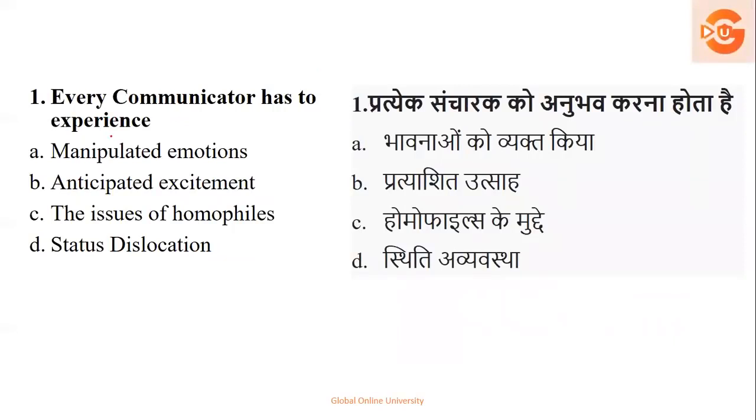Every communicator has to experience manipulated emotions, anticipated excitement, the issue of homophiles, status dislocation. So kindly focus on the question. Here they are asking about the communicator and the experience. So we will go with the usual method of downsizing the options which are not near to the question. A communicator will never manipulate the emotions. It's not possible. He will never do a status dislocation, which is a system, or a process. He would never go with an issue of homophiles because it will consist only of a community.